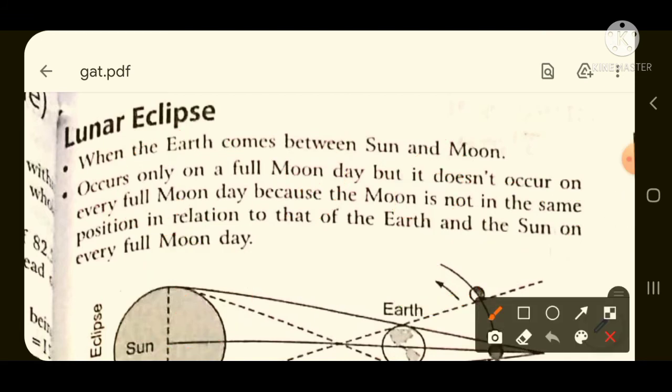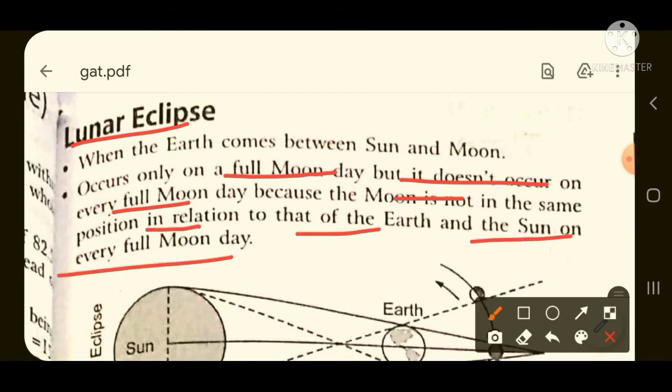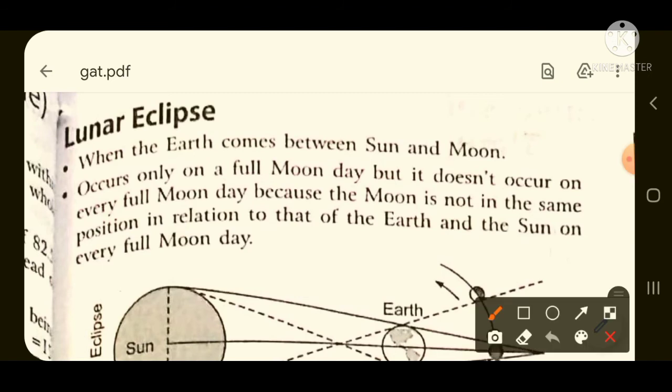A few more points: this lunar eclipse occurs on a full moon day, but it does not occur on every full moon day, because the moon is not in the same position in relation to the earth and the sun on every full moon day. Just now I told you about new moon day. New moon day means no moon day. That day the formation of the shape of the moon starts, so that day it is completely dark. That day is called new moon day.